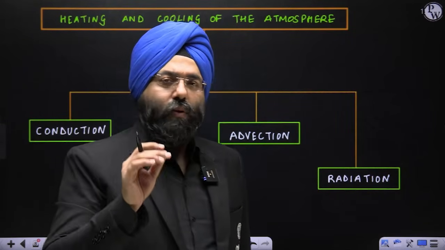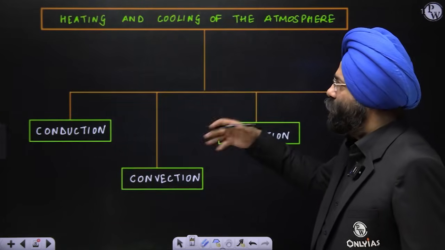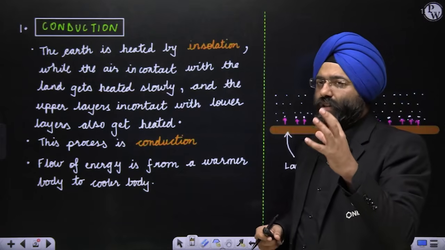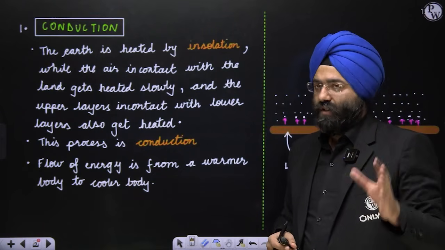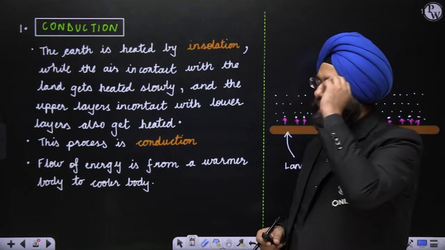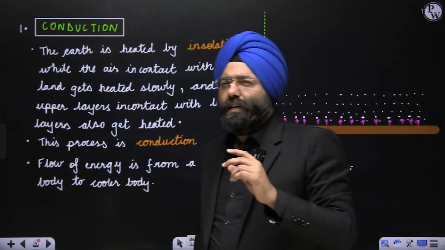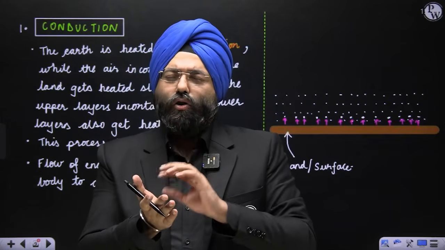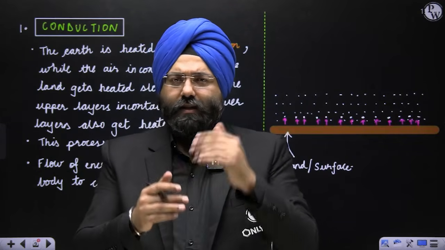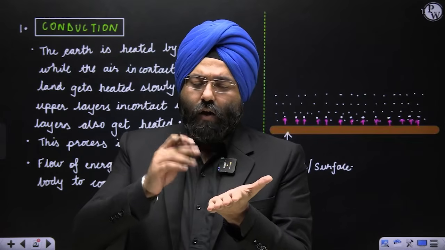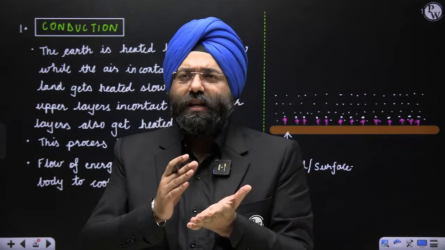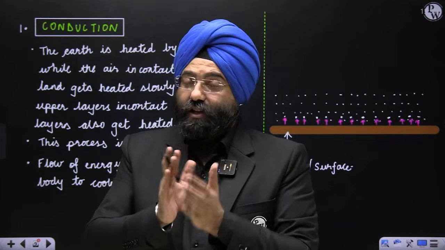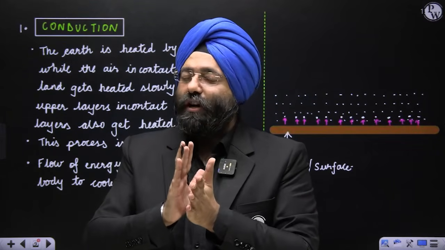Now let's understand one by one what are the ways in which heating and cooling of the atmosphere possibly takes place. See, I am taking right now one concept individually, keeping other factors constant. Please remember that very well. When I talk about conduction, the basic thing that you have already studied is that any body that is heated or cooled, let us take a body that is heated. Now, for the conduction process to take place, that body needs to be in contact with something else. Conduction works through the mechanism of contact.